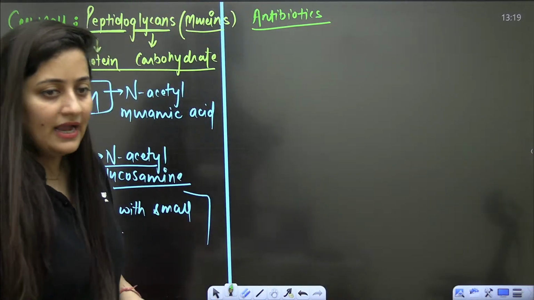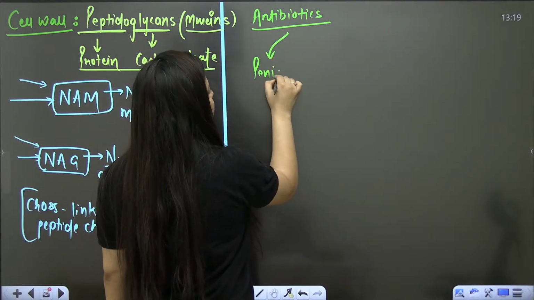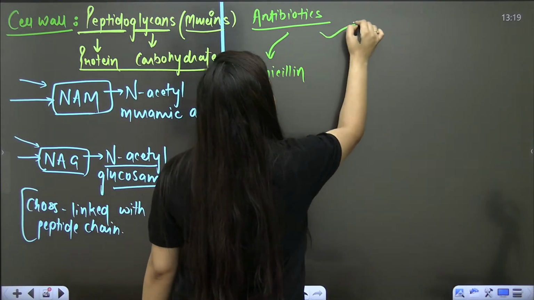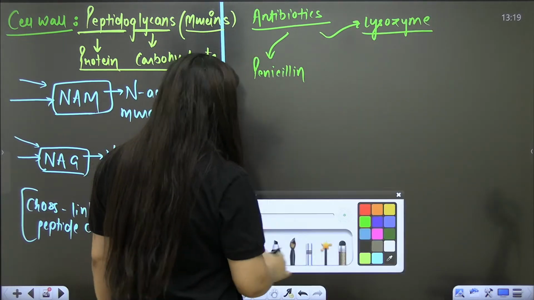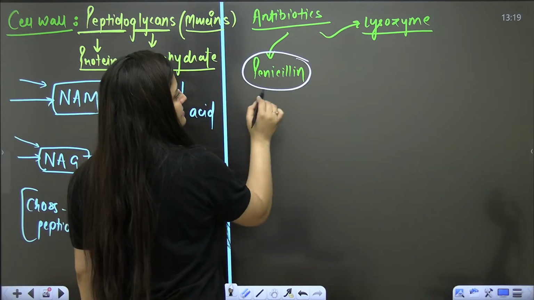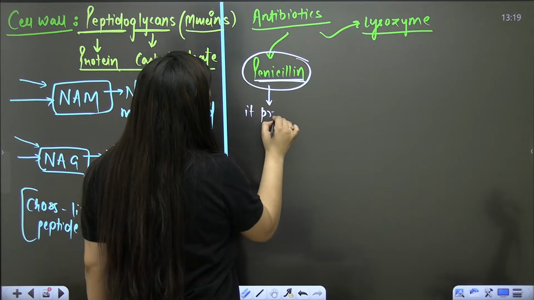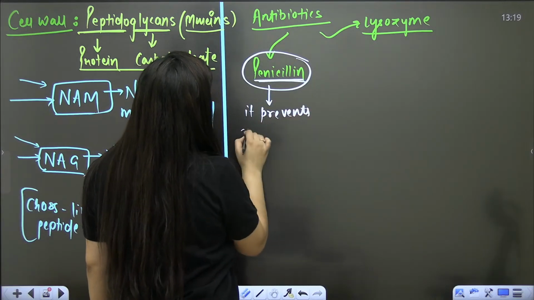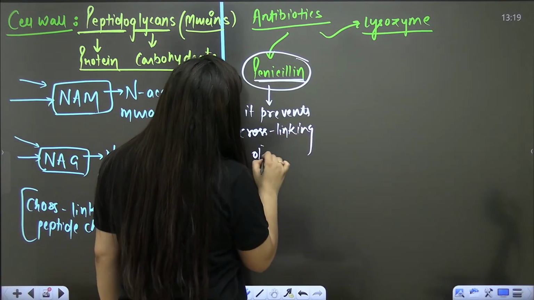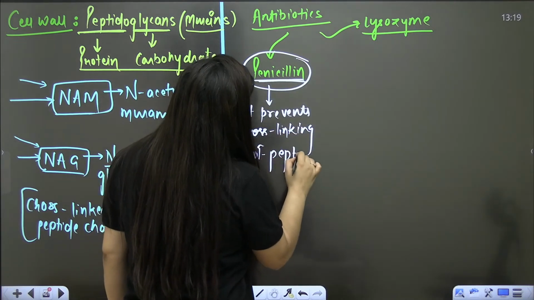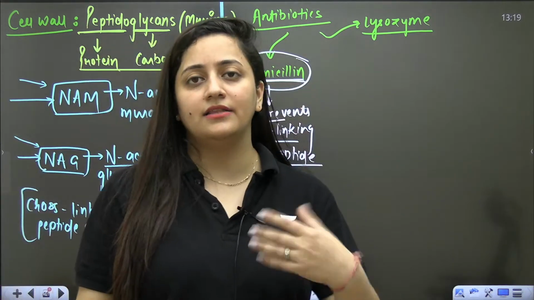Yes, antibiotics. I'll give you the example of two antibiotics. One is penicillin and another is lysozyme. These antibiotics behave in different ways. Penicillin is the first antibiotic discovered. This penicillin prevents cross-linking of these peptides. These antibiotics are going to kill bacteria. What are these antibiotics going to do? They are going to destroy it.